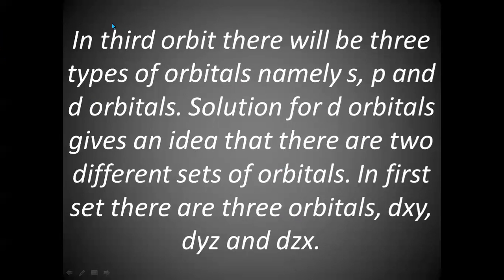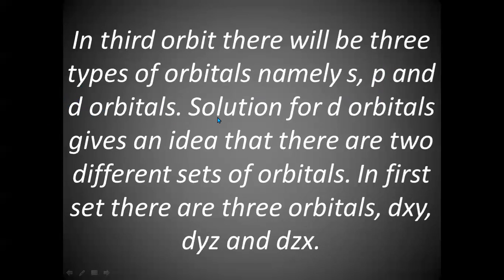Coming to the third orbit, in third orbit, we will be having three sublevels, namely s, p, and d sublevels. And same is the case with orbital. That means we have s orbital, p orbital, and d orbital. 3s, 3p, 3d. As we know, the shape of s orbital is spherically symmetrical. For p, it is dumbbell. For d, it will be double dumbbell. The shape of d orbital is double dumbbell.